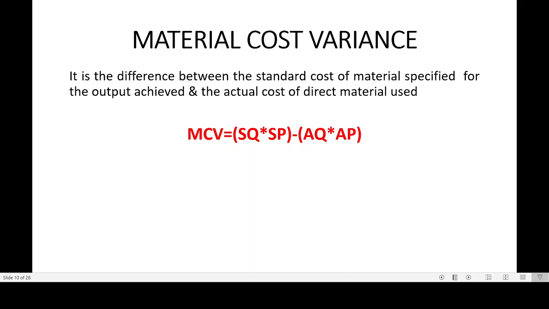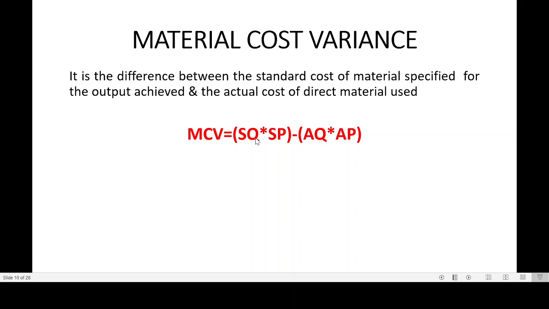As I said, I had decided today on 1 lakh rupees for spending on material, and in actual performance I spent 1 lakh 20. The difference between these two will be considered as material cost variance. So the formula given is SQ into SP, standard quantity into standard price, minus actual quantity into actual price.